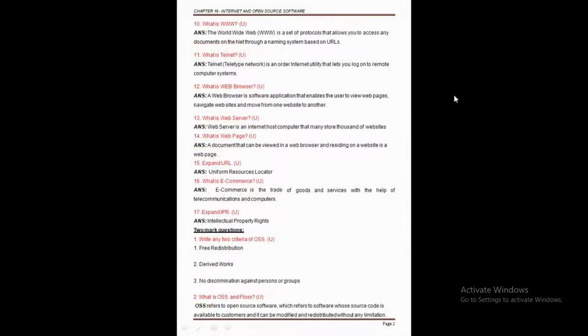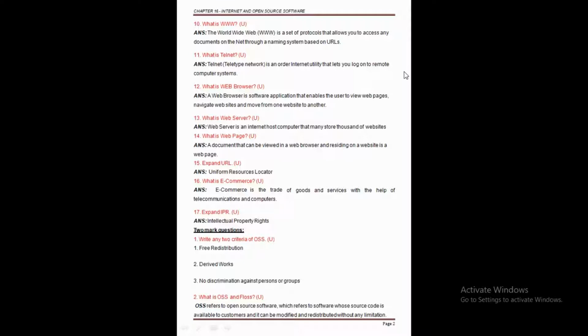Okay, after completing the first thing about our proprietary software, shareware and freeware, or maybe open source software, free software, or the World Wide Web, now let's see what is www. We know the full form of www, World Wide Web, correct? It is a set of protocols. Now we know the meaning of the protocol. It is a standard set of rules.